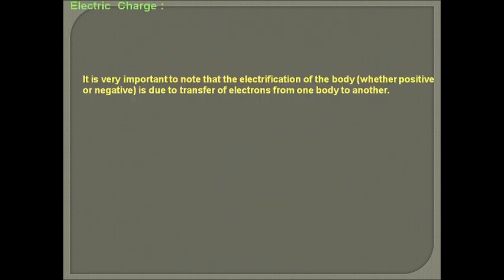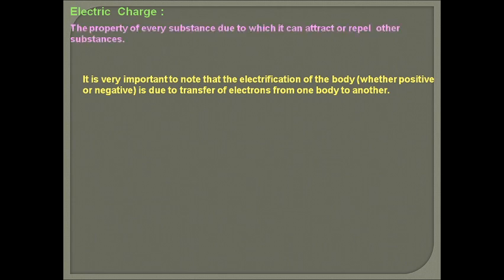Let's start with the first point. What is electric charge? Electric charge is the fundamental property of every substance due to which it can attract or repel other substances. That means a body can be charged, or electrification is done, by the loss or gain of electrons from one body to another.